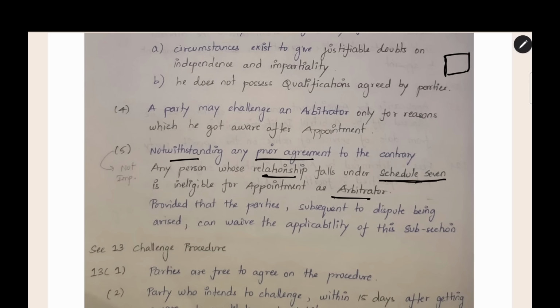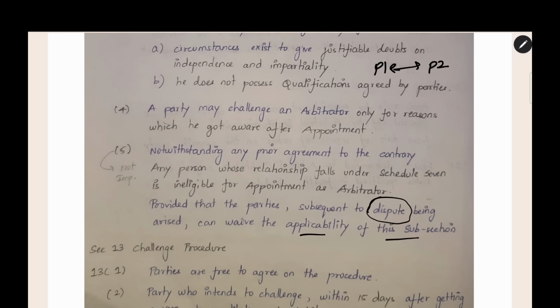So the Act is superior, and you should not follow the arbitration agreement; you should follow Schedule 7 in that case. Notwithstanding the agreement, a Schedule 7 relation person should not be appointed as an arbitrator, provided that the parties subsequent to the dispute having arisen can waive the applicability of this section. After the dispute arose, say there are two persons, party 1 and party 2, who have an agreement and then a dispute. After the dispute arose, the parties can mutually waive this subsection. They can say that we will not follow this section. This is the proviso to this subsection.